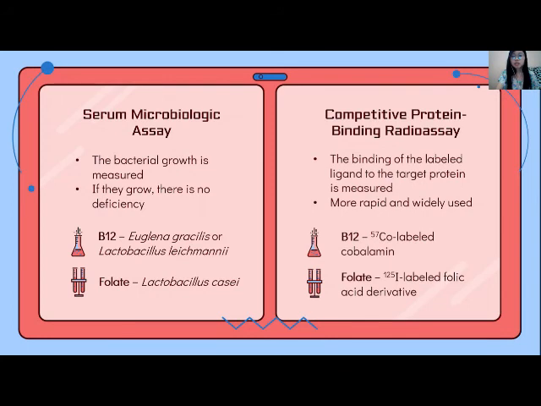And next is the competitive protein binding radioassay. As its name implies, this measures the affinity between the labeled ligand and the target protein. This test is more rapid and widely used. For the B12 assay, it uses 57Co-labeled cobalamin, whereas for the folate assay, it uses the 125I-labeled folic acid derivative.